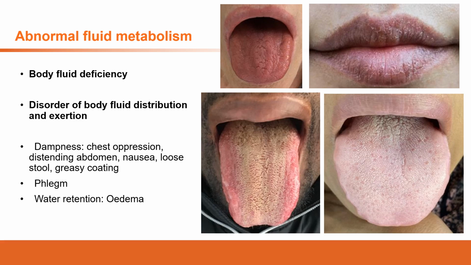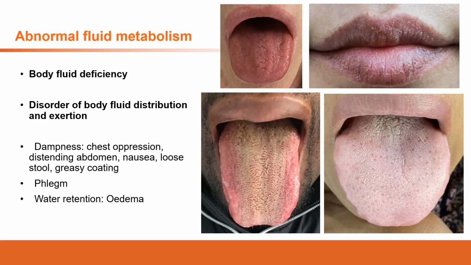The second reason of body fluid deficiency can be excess discharging. The excess discharging or exertion may show as symptoms such as severe diarrhea, frequent urination or excess urination, severe sweat, or vomiting.